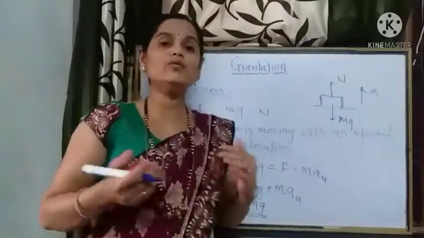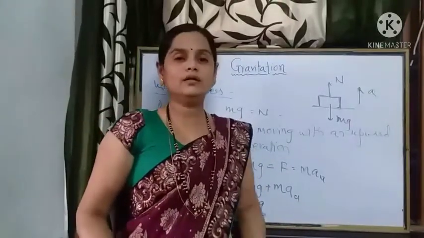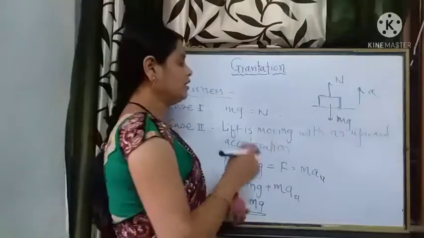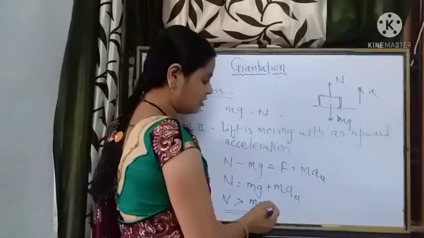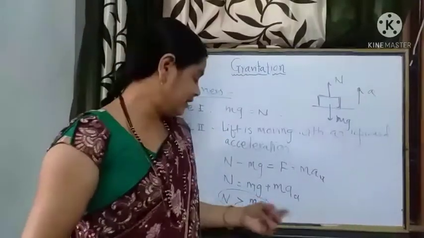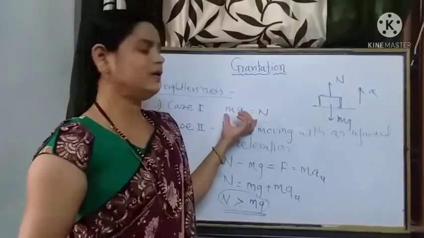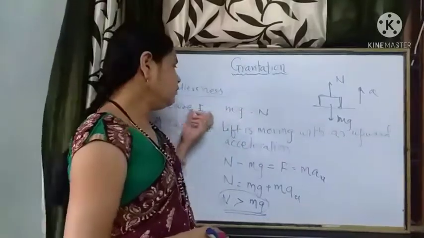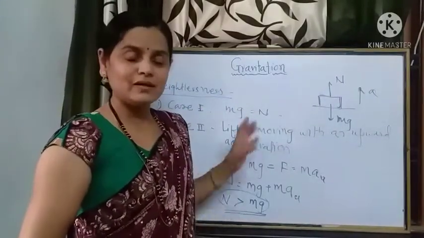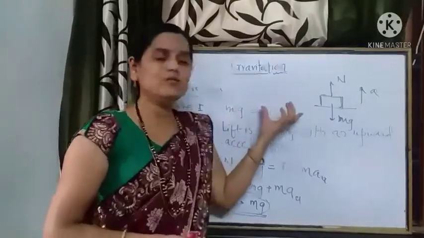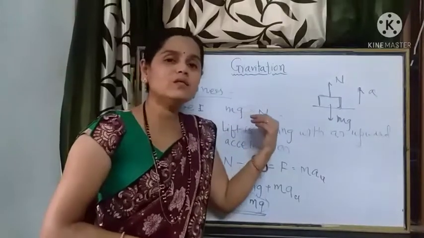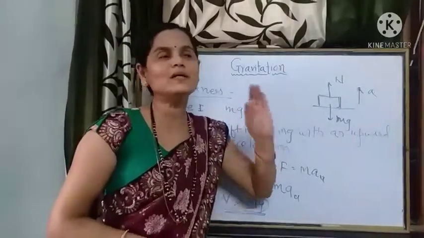This is not the apparent weight felt by the passenger only. Not only are we going to feel that the weight of the body is increased, the weighing machine actually records a weight which is greater than the actual weight. Actual weight we have seen in the first case, while the lift was moving with uniform velocity, where there was no acceleration, so the actual weight was equivalent to the normal reaction.